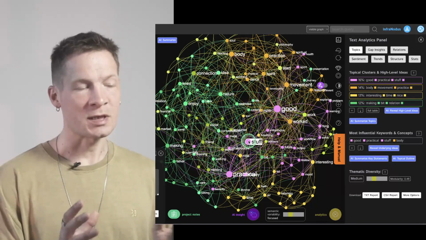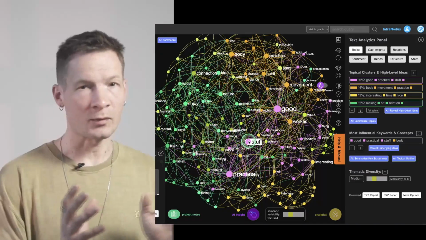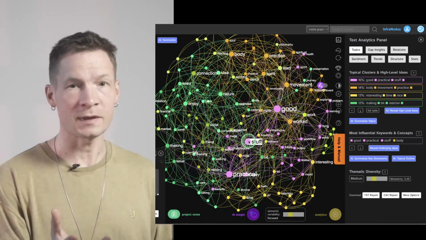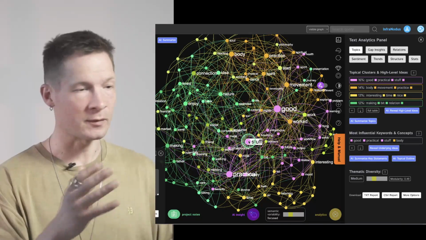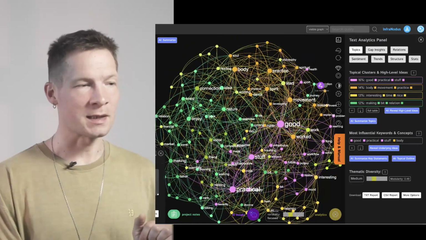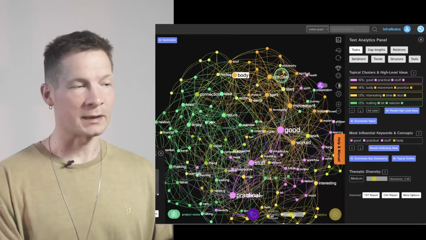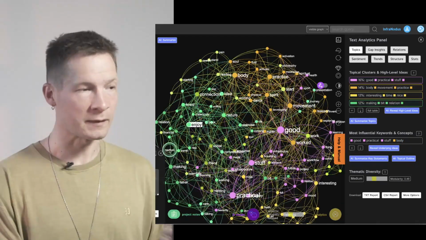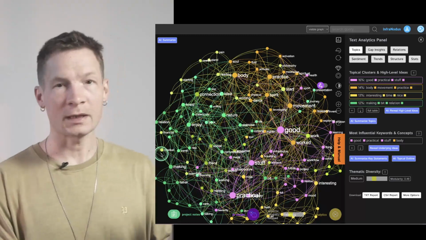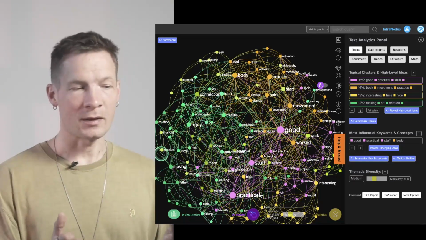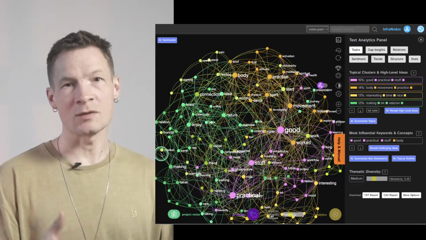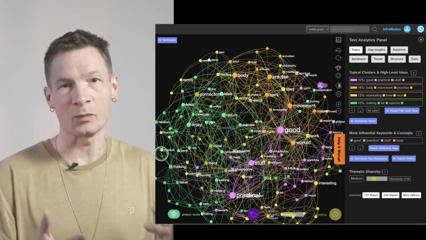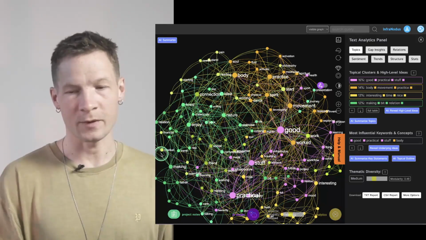And that can be especially useful if you separate your diary, for example, into positive and negative ones, because this one is, for example, the graph of my positive experiences throughout my days over a period of time. And I can see that body practice, for example, here was an important element for me to feel good. And if you have a different graph of your negative experiences, you can also see what was negative. And this can provide you a very nice, actionable insight on how you can also change your life to make it more fulfilling and interesting for yourself.